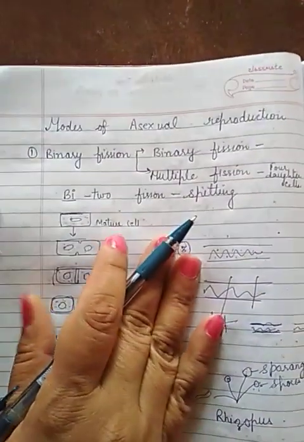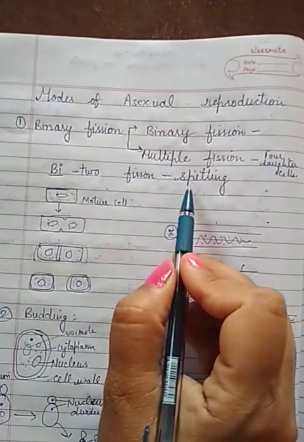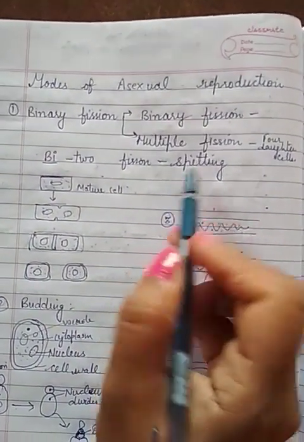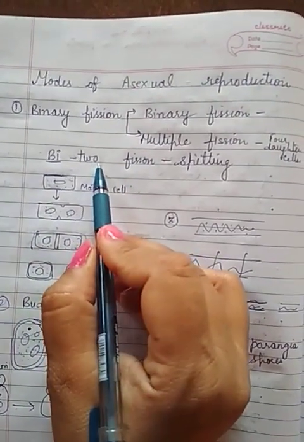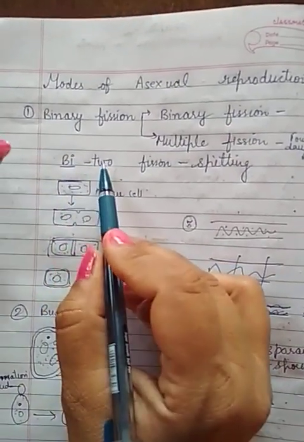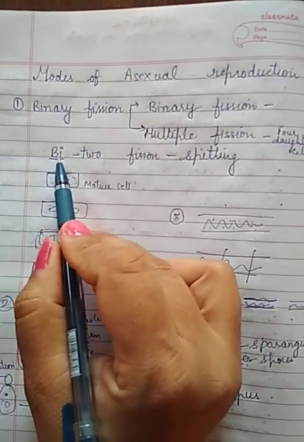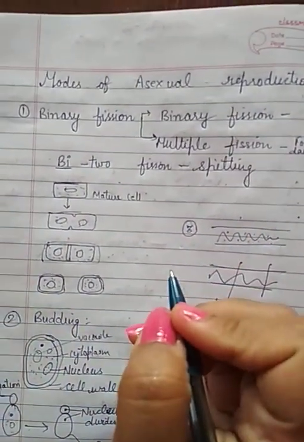Bi means two and fission means breaking of something into two parts. So binary fission means when the cell is capable of breaking into two parts. Binary means two. So binary fission is a simple process when any organism is able to split into two parts.